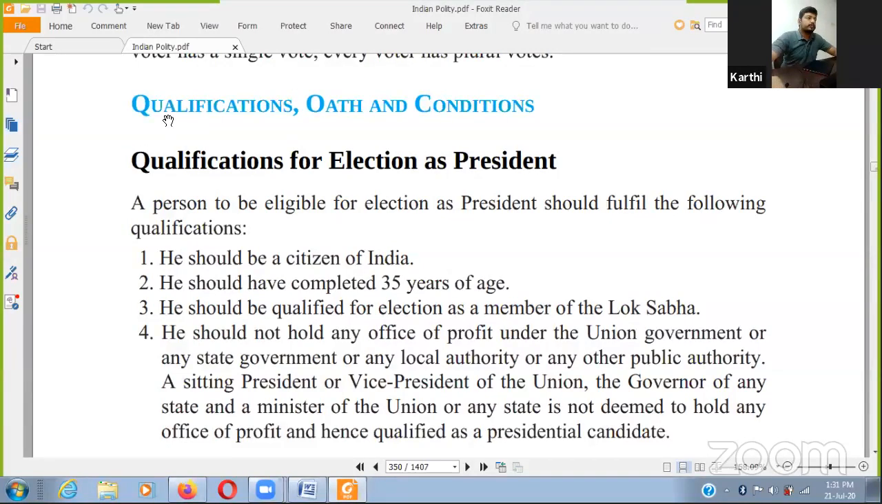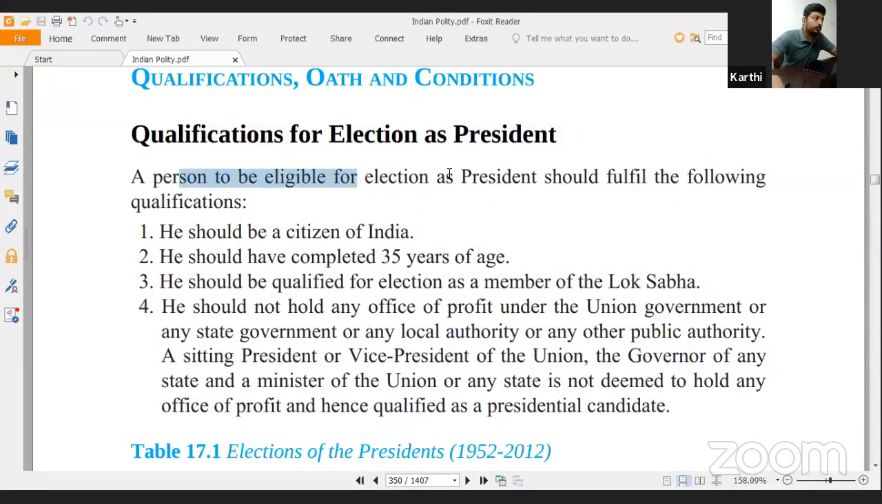This is the qualification for the election as a president. A person to be eligible for election as a president should fulfill the following qualifications. First one, he should be a citizen of India. He should have completed 35 years of age. He should be qualified for election as a member of Lok Sabha. That is, whatever the qualification of a member of Lok Sabha is, that qualification has to be fulfilled by the president.